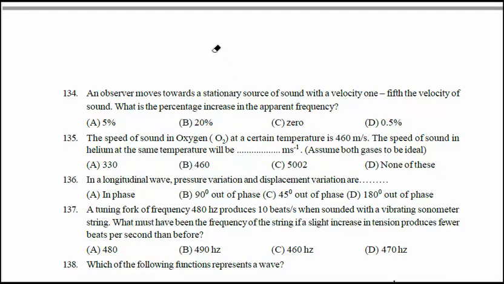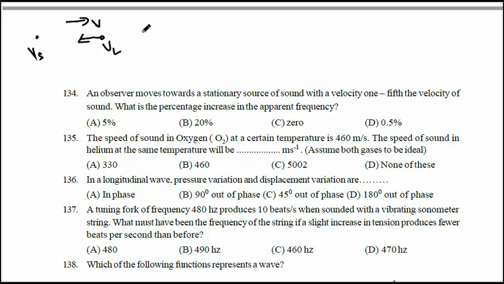Okay, question number 134. I will read the question. An observer moves towards a stationary source of sound. So here there is a source, and here the listener, or you can say observer, both are the same, VL or VO. The listener moves towards the stationary source. The direction of the velocity of sound is from source to listener. So the velocity of the listener is 1/5 of the velocity of sound, and you are asked to calculate the apparent percentage increase in the frequency of sound.